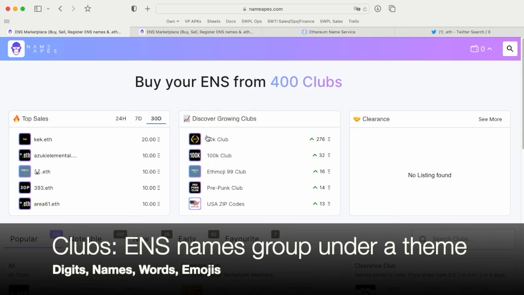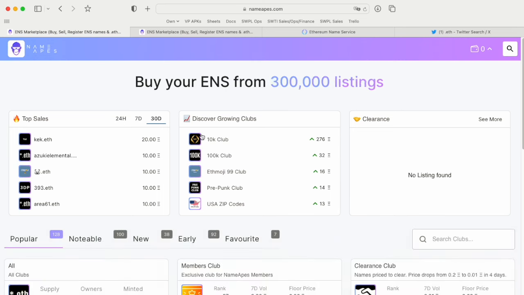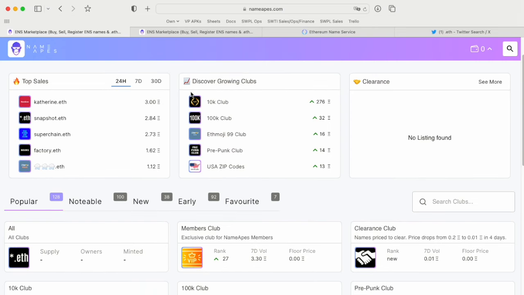For example, a shorter digit would be more valuable than a longer digit, just because a shorter digit has less supply, so it's kind of like Bitcoin, where the supply is finite. And of course, names are also valuable because, like in the case of Catherine, people want to buy their own name.